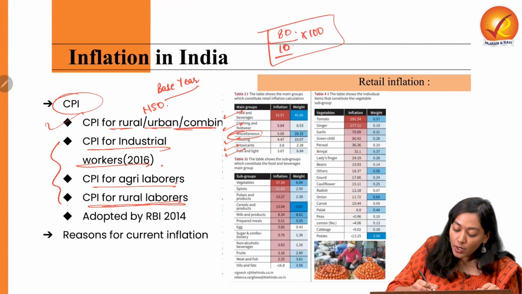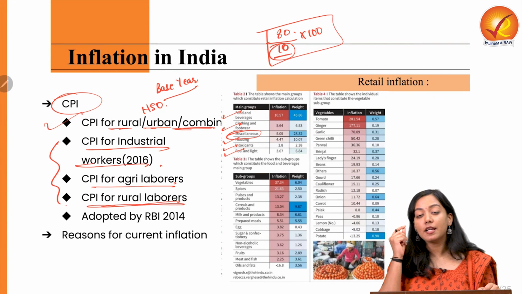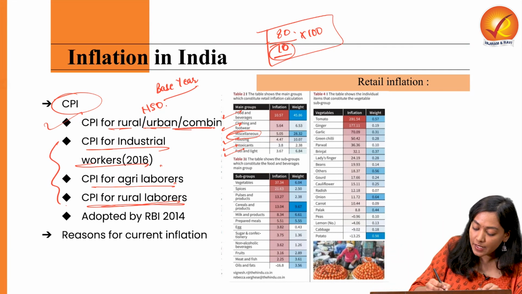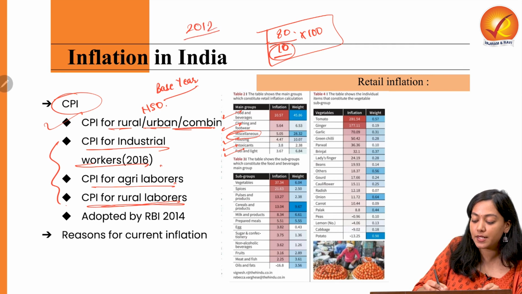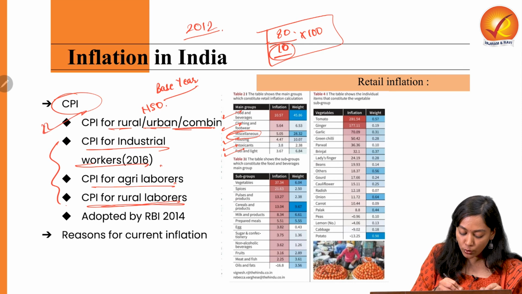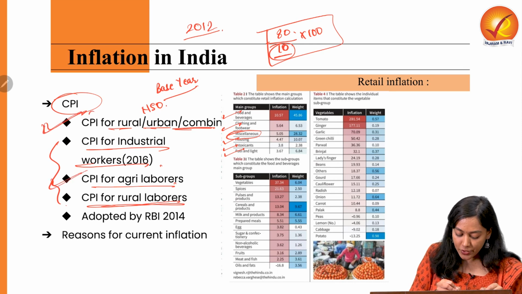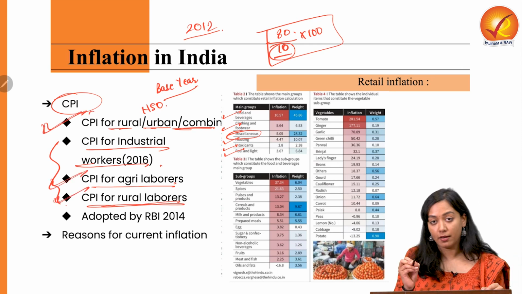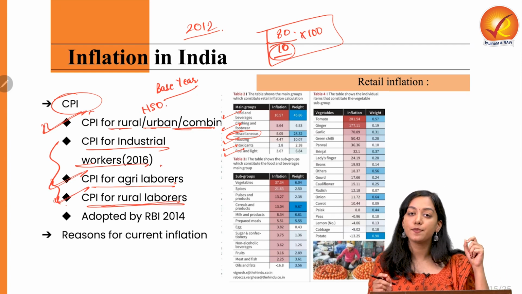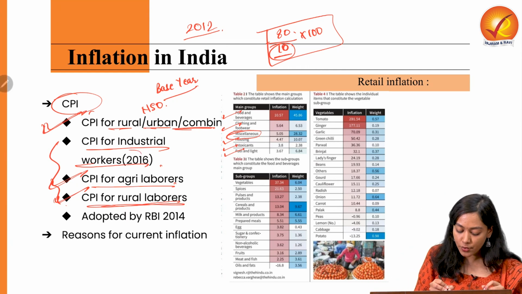Alright, so what is the base year? Which base year is considered by NSO for calculating CPI? This base year is 2012. Please remember, this can be asked in prelims examination. 2012 for CPI rural urban combined, for agriculture laborers, for rural laborers, but for CPI for industrial workers, the base year has been recently revised to 2016.